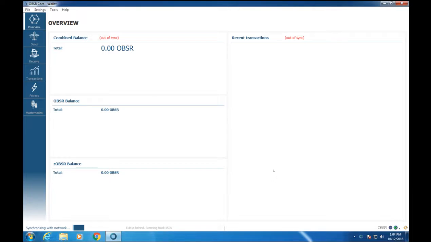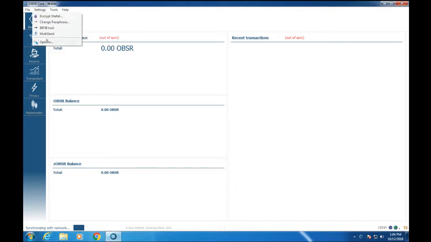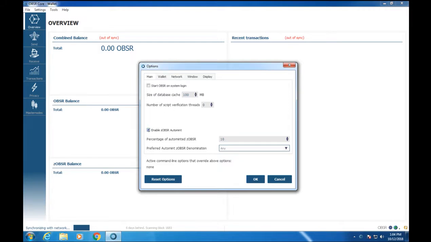Take a few minutes to do that. Meanwhile, we can go to Tools, our Settings, Options, and we're going to want to uncheck the Z Observer Auto Mint.